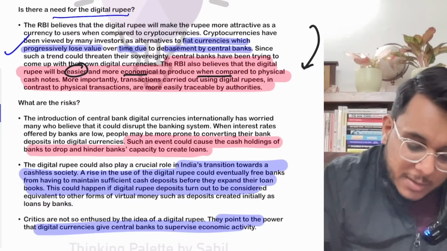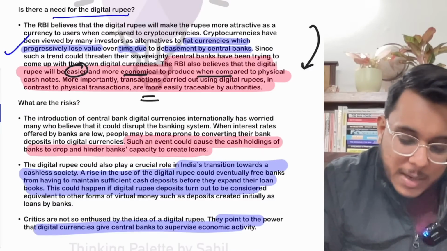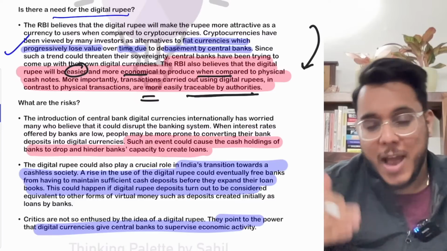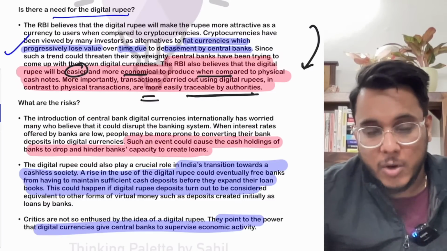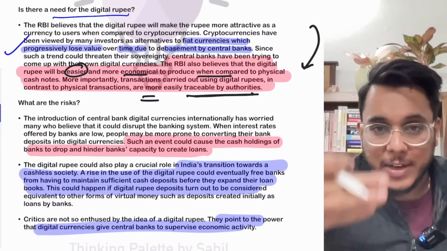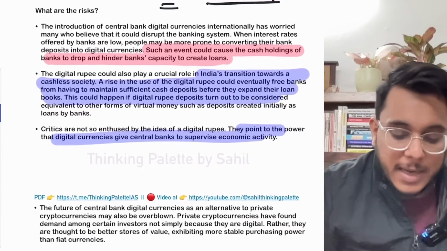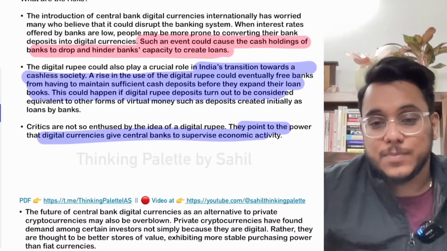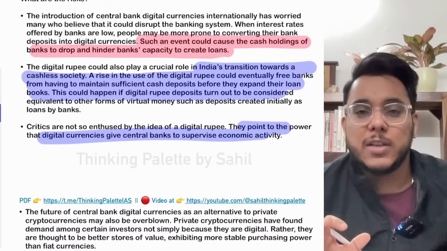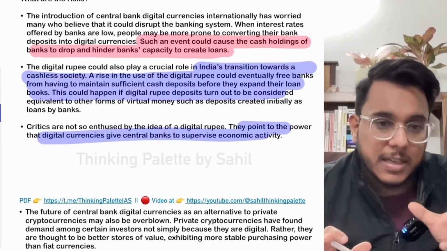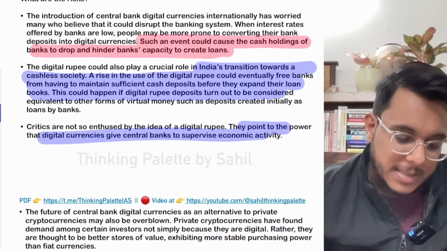So therefore it will be more economical, it can be more traceable. As there is a digital wallet in which that particular currency will be held, and when you transfer that money to anyone, there will be a digital trail, and that particular money can be traced. Now it is a kind of benefit over the physical currency, because in the physical currency there is a lot of anonymity.